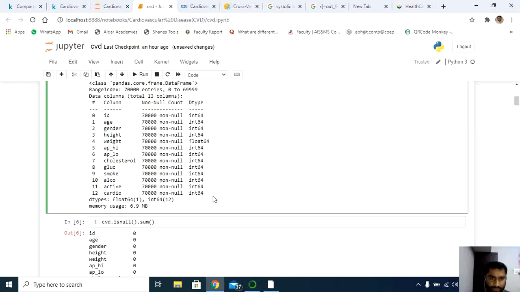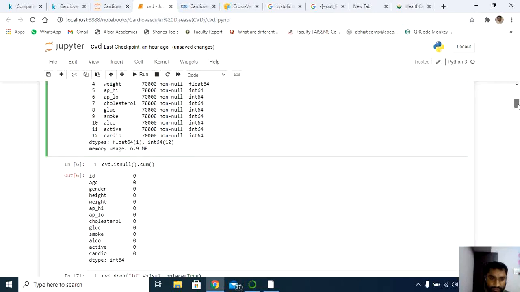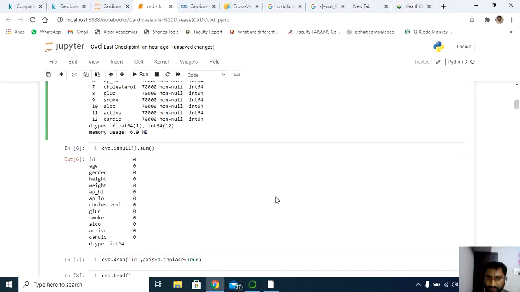Next, it's time to check whether there is any null value, since I have downloaded it from Kaggle. What I have experienced in Kaggle is that most of the time you will get clean data. In some of the projects, you need to do some EDA.